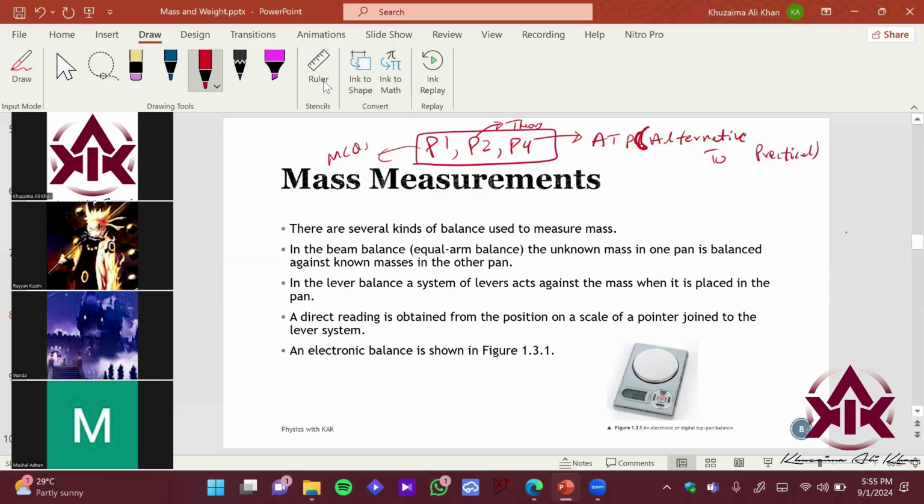Otherwise, what have you seen? What else have you seen which basically measured mass? Have you been to a gold shop? They also measure mass over there, right, using some instrument. I guess the girls would have gone to the gold shops to buy some earrings. You might have seen a glass closed section where they put the stuff and they measure the mass. That is pretty similar to this.